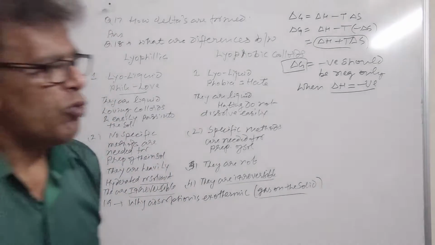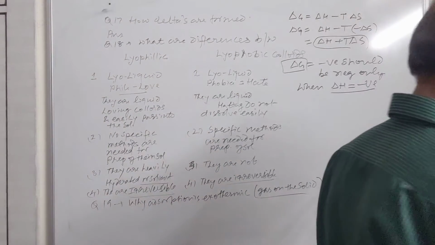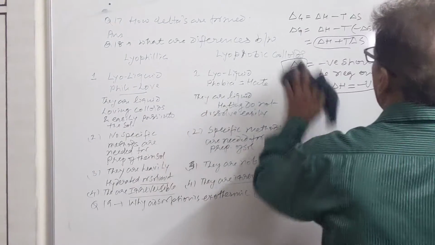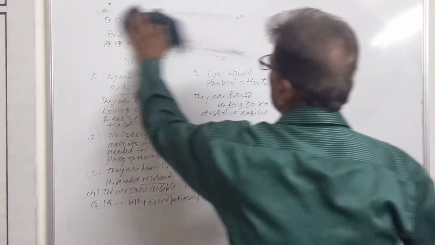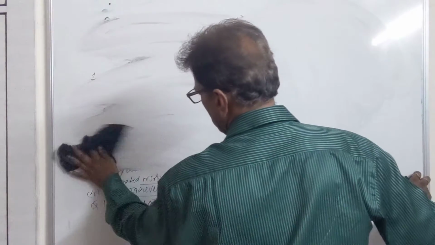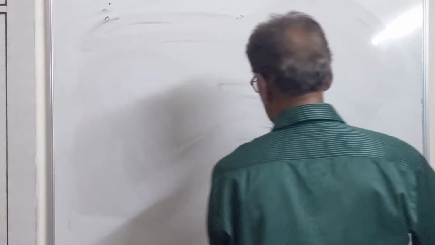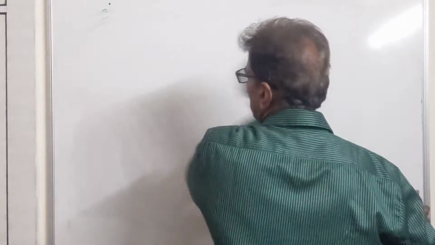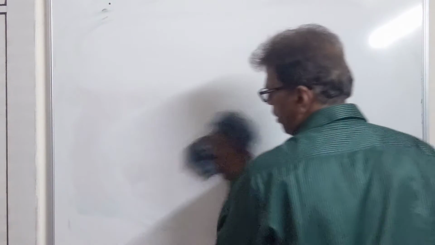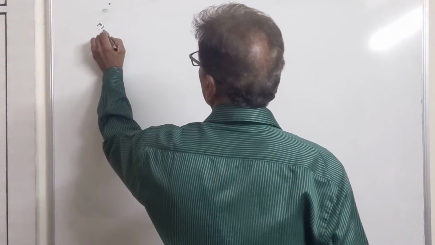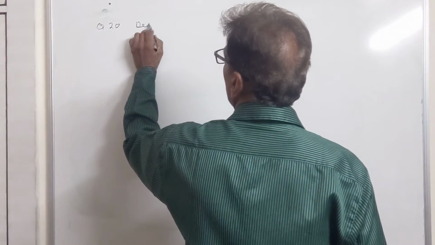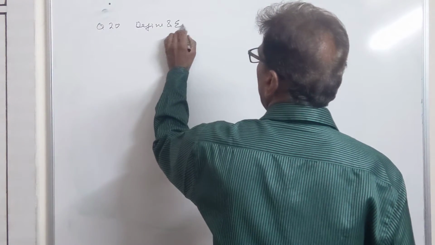Then we have what is Tyndall effect. Tyndall effect क्या है और ये कैसे define कर सकते हैं हम? That is our 20th question. What is Tyndall effect? Tyndall effect was given by a scientist known as Tyndall. He passed a converging beam of light through a colloidal solution. Define and explain Tyndall effect.